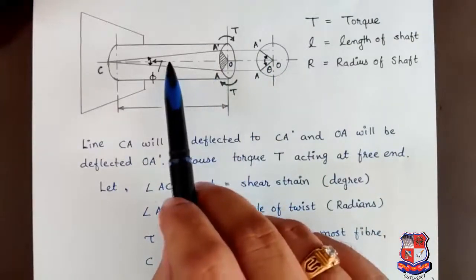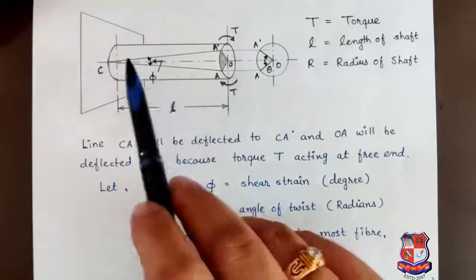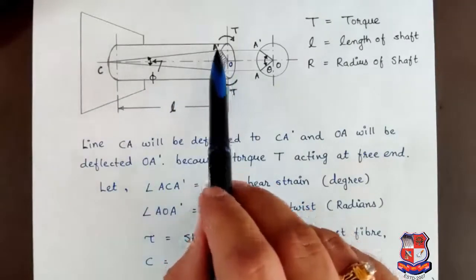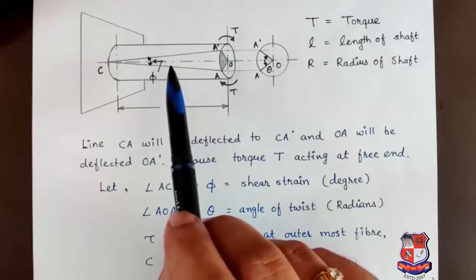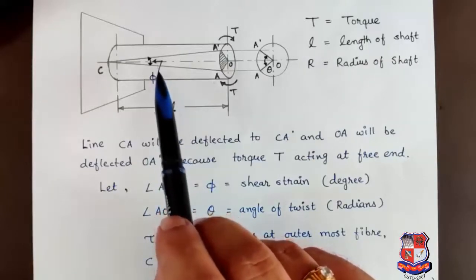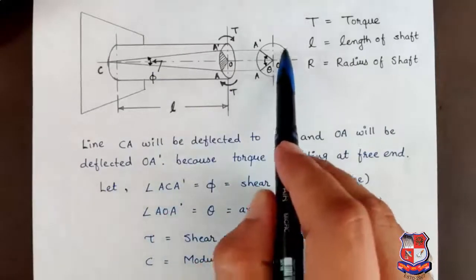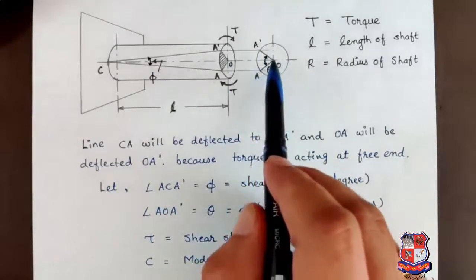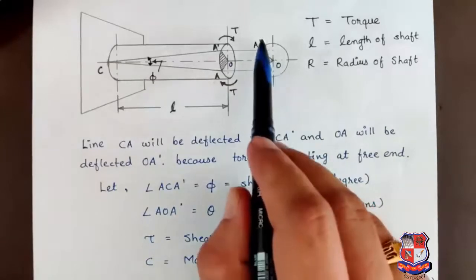Now here we can see two angles. First angle is angle ACA dash. This angle is known as shear strain and it can be represented by phi in terms of degree. In the cross sectional area, the angle which we have got is angle AOA dash.